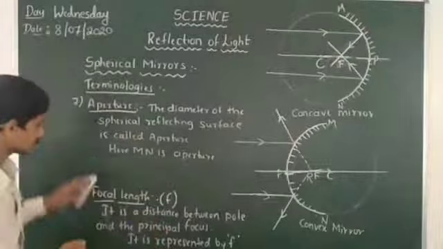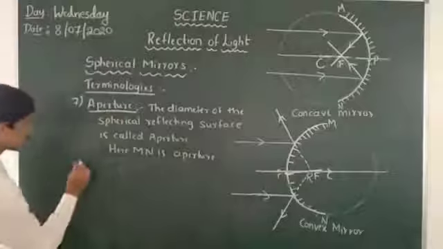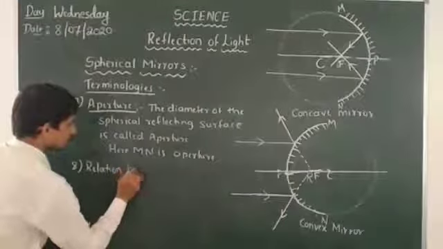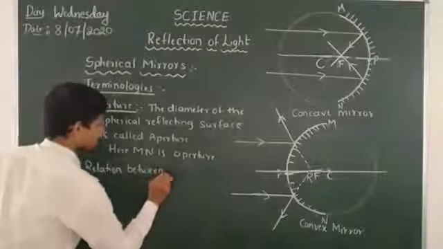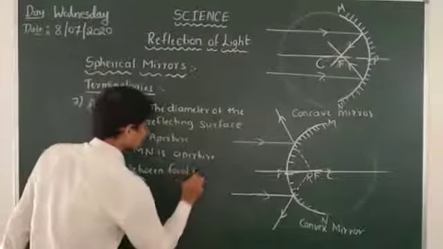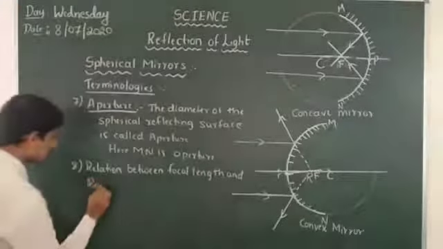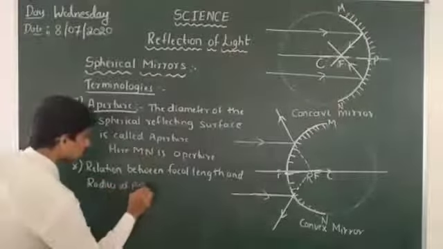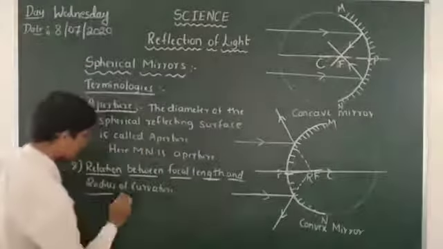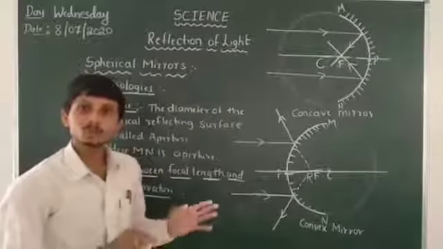So let us go to the last one, relation. The eighth one is the relation between focal length and radius of curvature. The radius of curvature is two times the focal length.